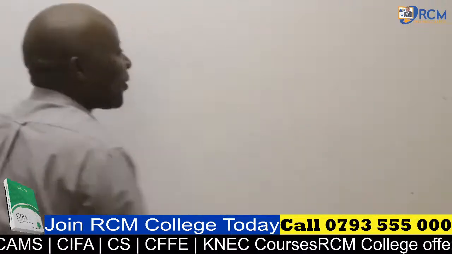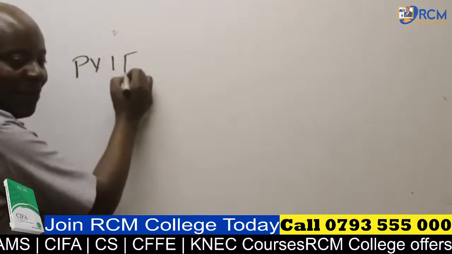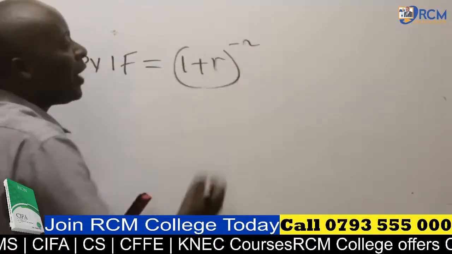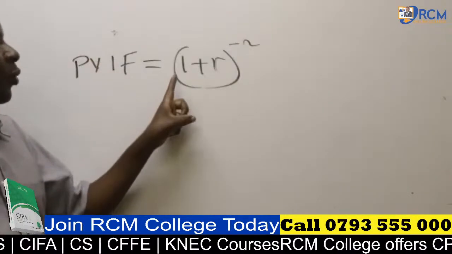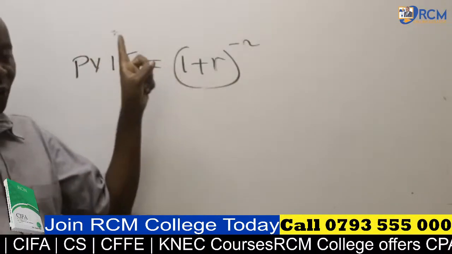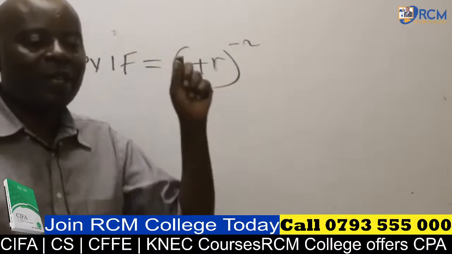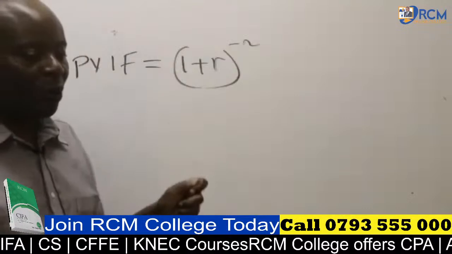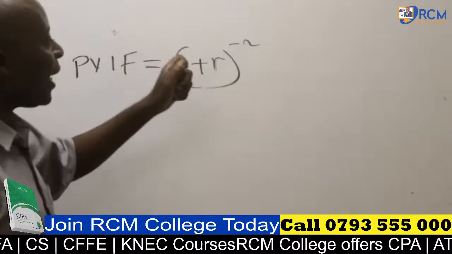All right. So what is the formula of PVIF? The PVIF formula is (1 + R) raised to negative N. Anytime they talk of PVIF discounting factors, we shall be using (1 + R) raised to negative N. In CPA part 3, this advanced level, we must master the formulas. We can't rely on the tables. So for PVIF, we use (1 + R)^-N like that.